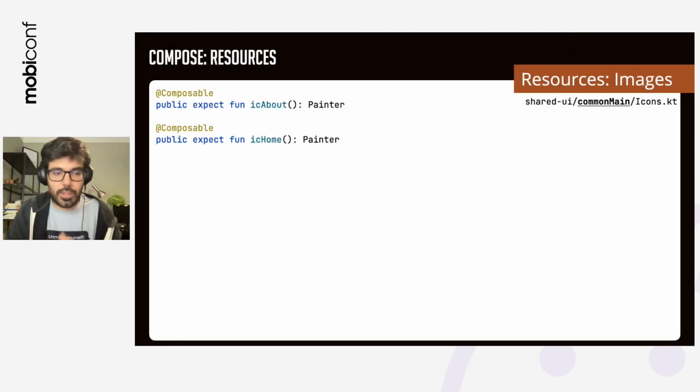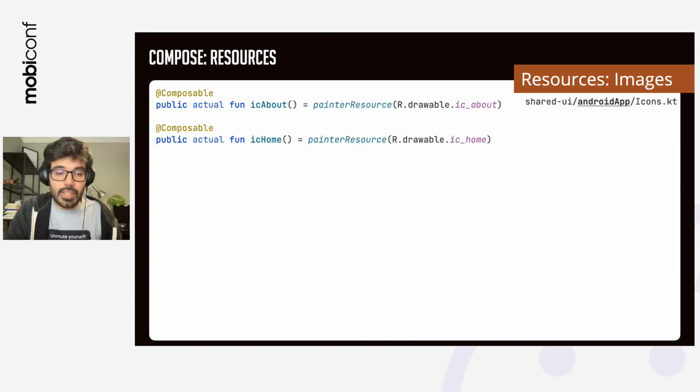In this case, I'm going to expect someone to define the icon about, and someone to define the icon home that's going to be used on the bottom bar. On the Android side, I'm going to use R. So I'm going to say that on Android, I'm going to use the R class file. And on desktop, I'm just going to give the path and access to that image.